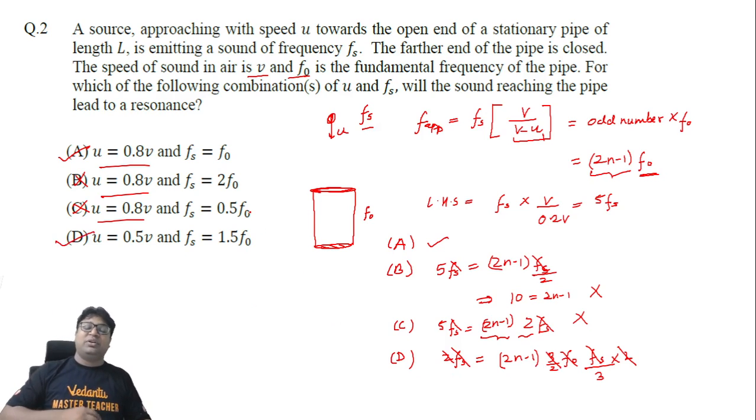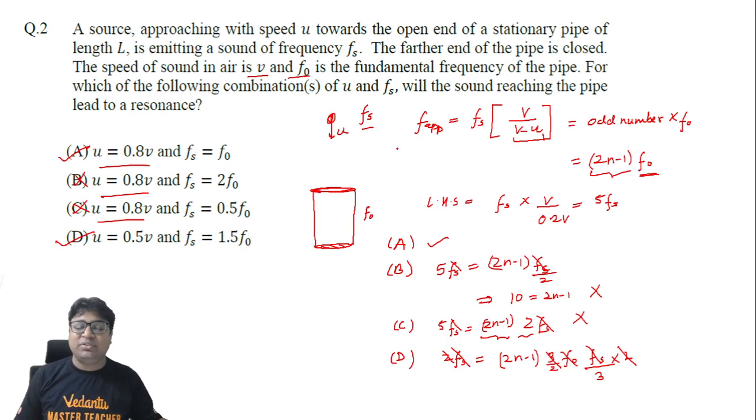So when we check all the four options, we get A and D to be the correct ones, and B and C to be the wrong ones. It is a straightforward question: a simple Doppler effect formula, and you have to remember the fundamental frequency and the existing harmonics for a closed organ pipe. With this knowledge, you should be able to tackle this question easily.